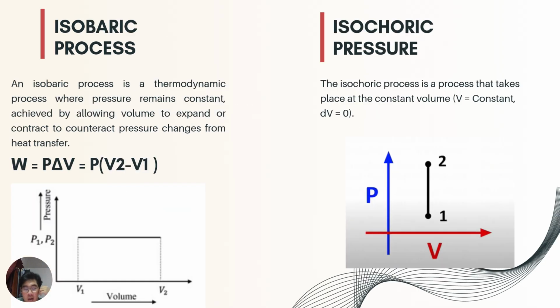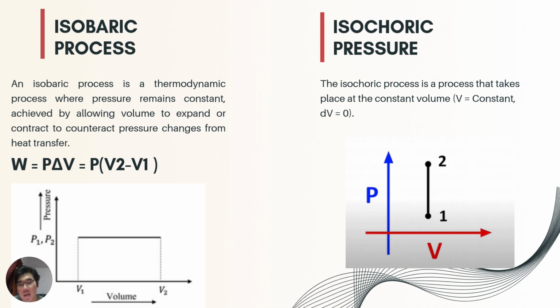Third is the isobaric process. Those processes which take place at constant pressure are called isobaric processes. For instance, heating of water to its boiling point and its evaporation taking place at the same atmospheric pressure. And the formula is W equals P delta V.